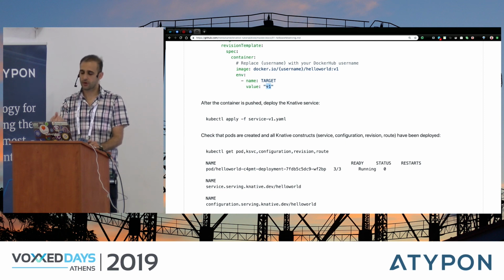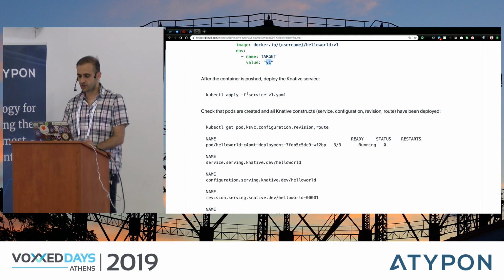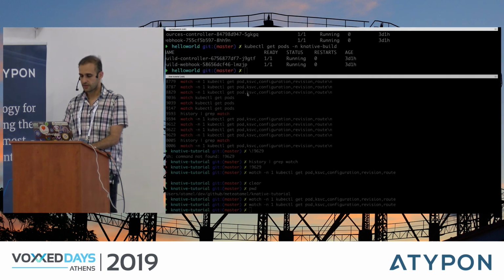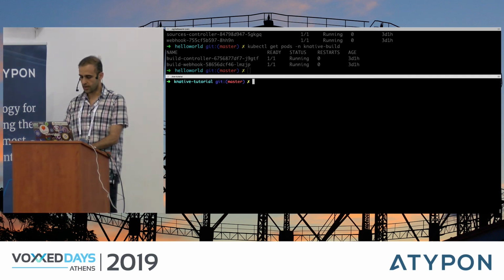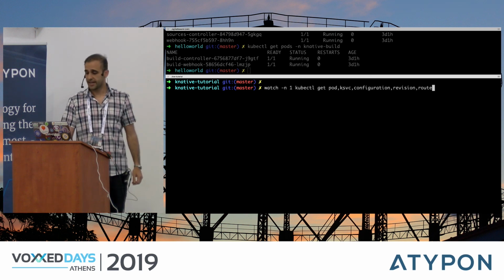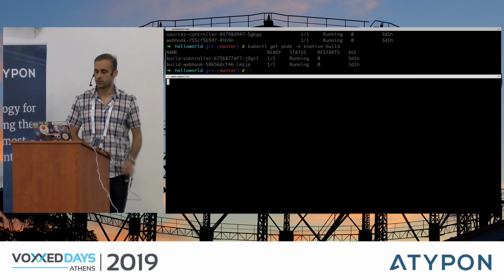So what I'm going to do is, from my code, read this environment variable and just print it out so that we can keep track of what version of service we are running. So then I will apply this service, and then let's actually take a look at it. So let's go here. And let's make this a little bit bigger. I'm watching the Kubernetes pods, the Knative service, the Knative configuration, the Knative revision, and the Knative route.